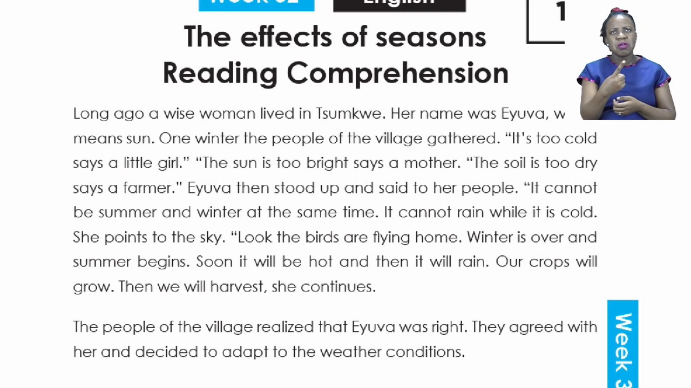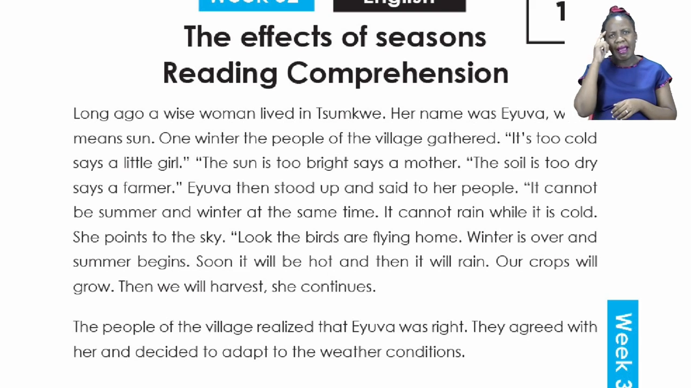She points to the sky. "Look at the birds, the birds are flying home. Winter is over and summer begins. Soon it will be hot and then it will rain. Our crops will grow, then we will harvest." She continues. The people of the village realized that Ayua was right. They agreed with her and decided to adapt to the weather conditions.